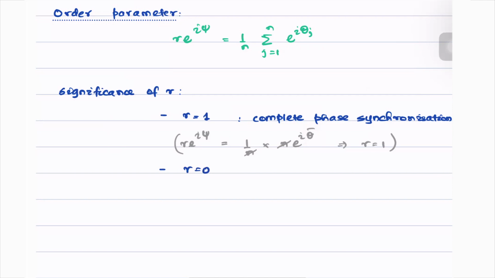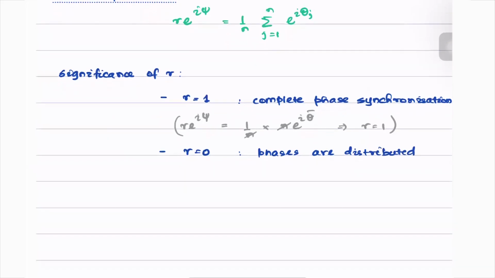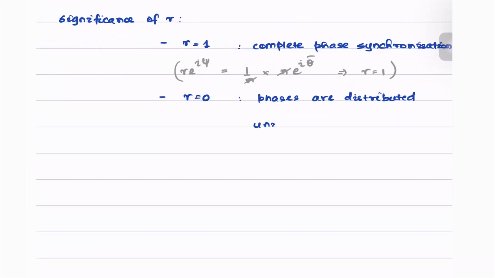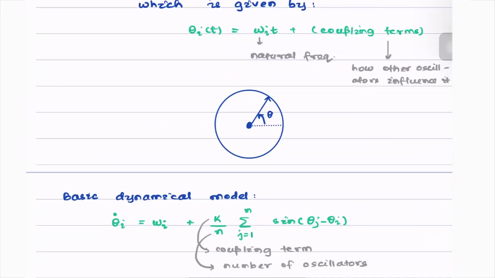Similarly, r equals 0 only when the phases are distributed. The phase vectors, we can say, or the phases, simply put, are distributed uniformly on the circle, or uniformly on the unit circle. Just for ease of analysis, we assume that the circle that we showed here has a radius of 1. It's a unit circle.